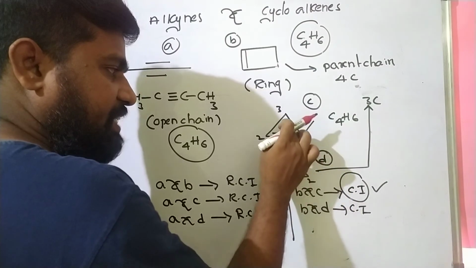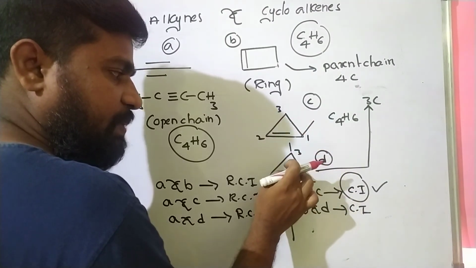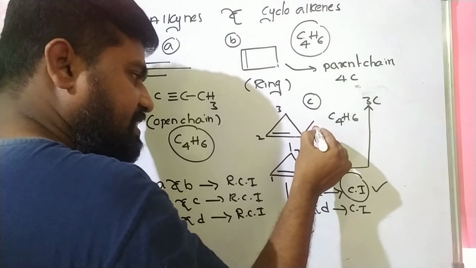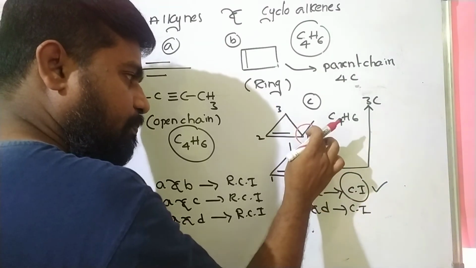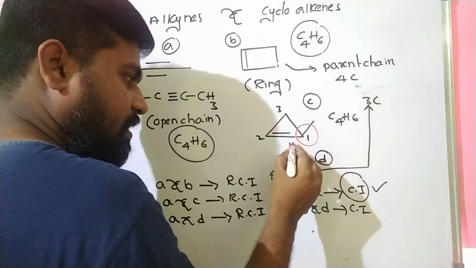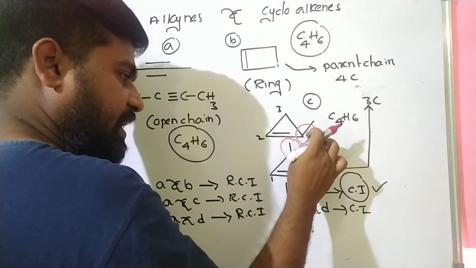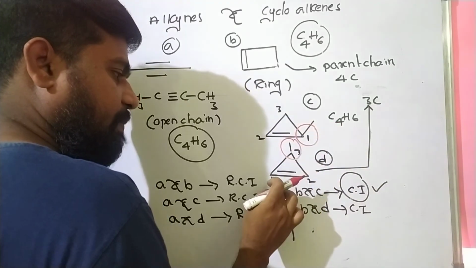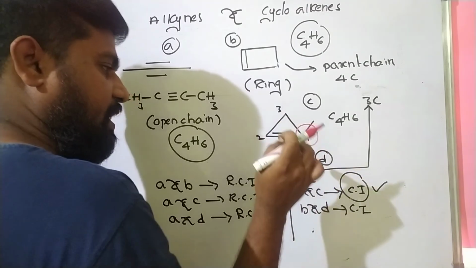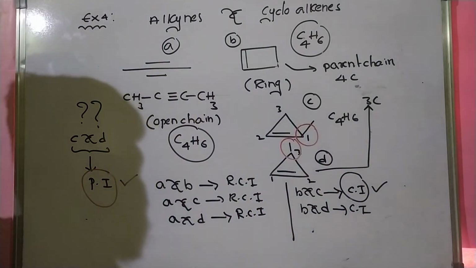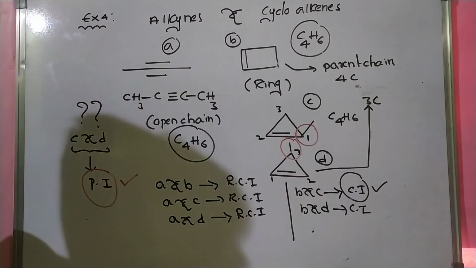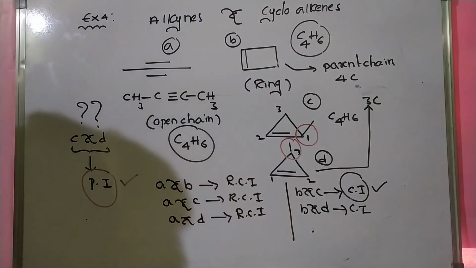In this case the parent chain is 3 carbons, in this case also 3 carbons. But there is a difference in the position of the methyl substituent. Here the methyl substituent is at the first carbon, here at the third carbon. So these are position isomers. Please note this example, very very important.